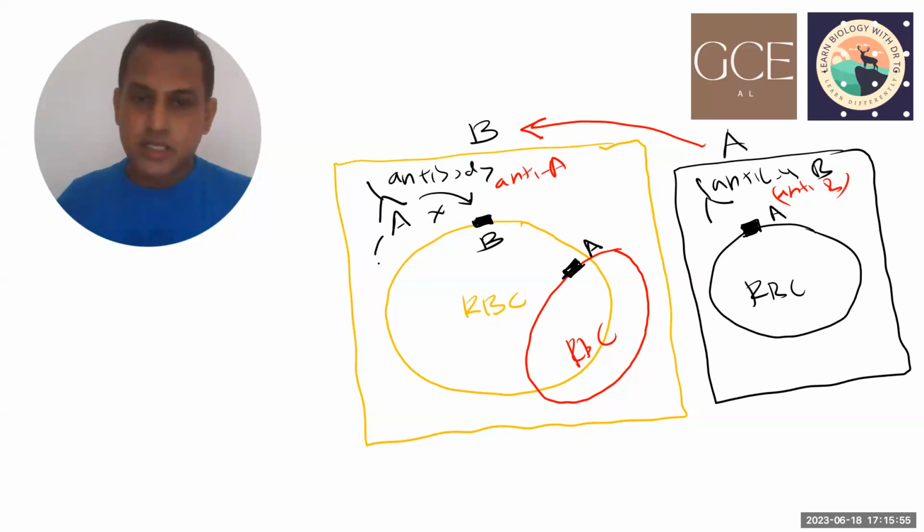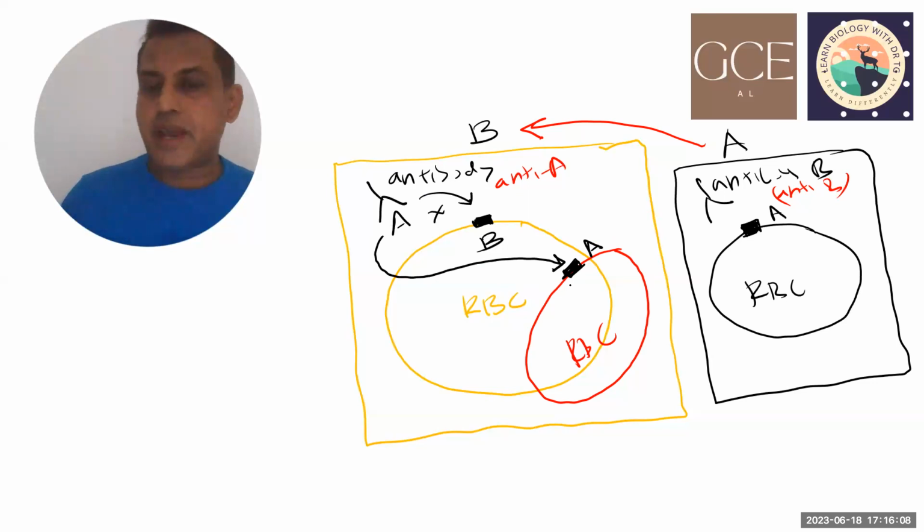Now there is a chance for this antibody to bind. Anti-A can bind to glycoprotein A. After that, the red blood cell lyses because of an antibody and complement protein mediated reaction. The red blood cell bursts.